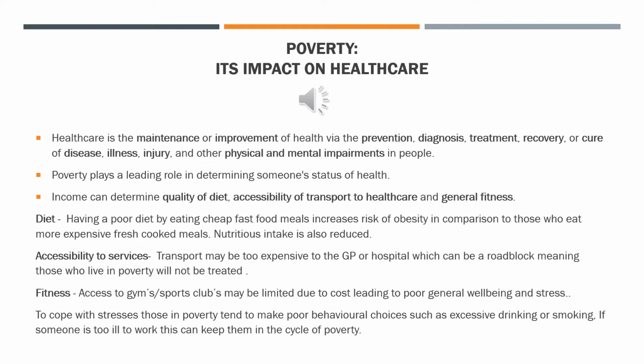As someone with a lesser quality of diet, such as fast food meals, will likely be of a heavier weight, i.e. obese, than those who eat fresh cooked meals, as well as taking in less quality nutrients, and therefore likely to become more unwell and have visits to the GP. But if someone does not live locally and has to spend money for transport to the GP, this can additionally be a roadblock. Access to gyms and sports clubs, and even mental well-being can be affected, which if poor can have further consequences, such as stress.